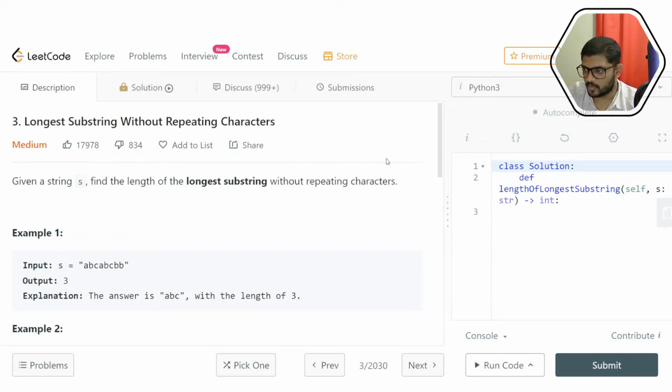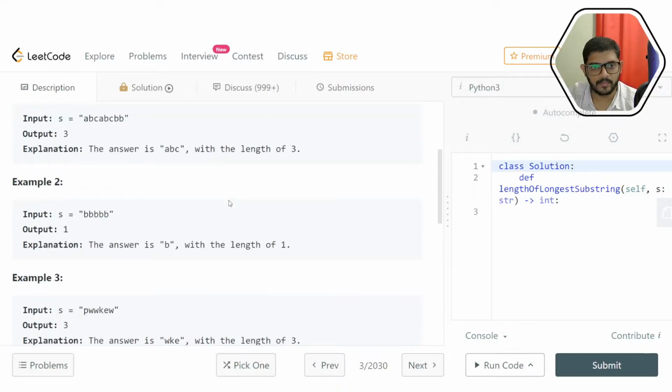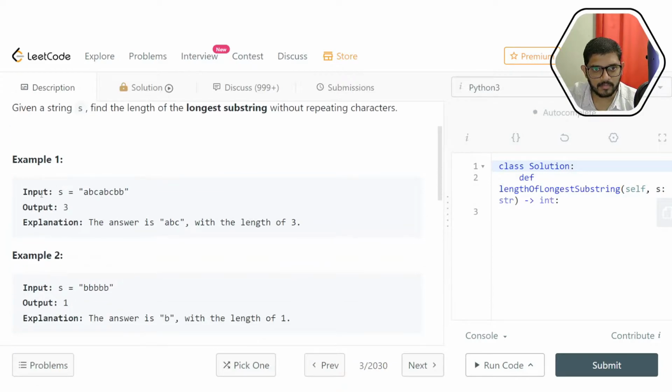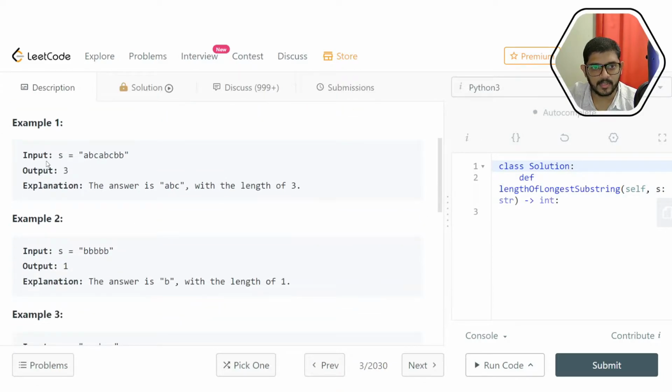And obviously you know what a substring is. It is a contiguous array of characters, right? There cannot be any gaps. Let's go over all these examples. Example number 1, the given string S is this one. The characters are A, B, C, A, B, C, B, B, and the output is going to be 3. And here is the explanation.